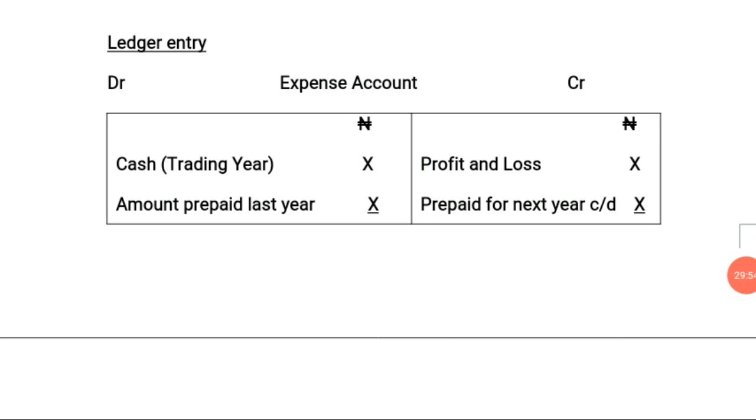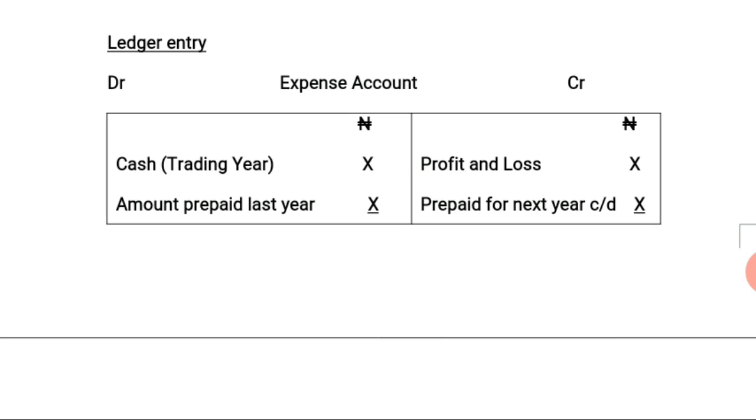Then on the credit side, the amount prepaid for the next year, which is prepaid for next year carried down, will be credited. So this amount prepaid for next year will be deducted from the figures on the debit side, which include cash paid during the year and the amount prepaid from last year. So whatever remains will now be transferred to the profit and loss account.